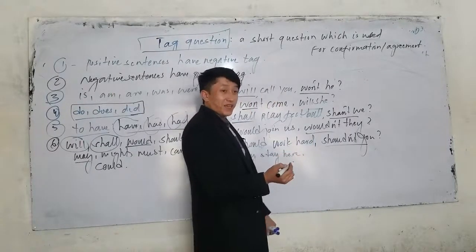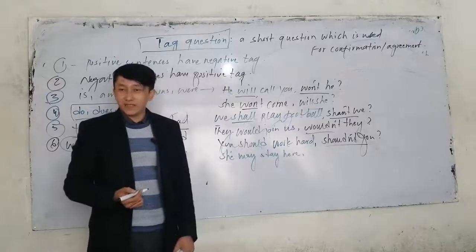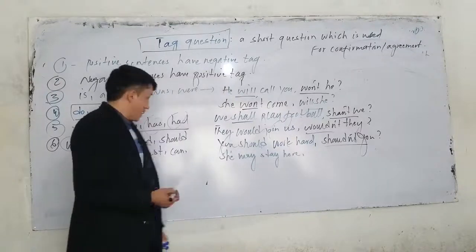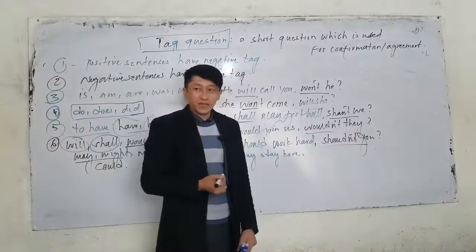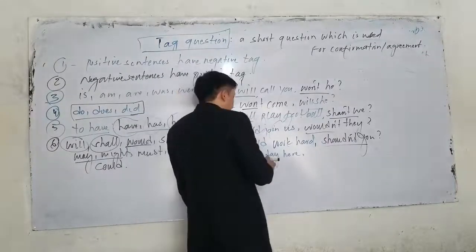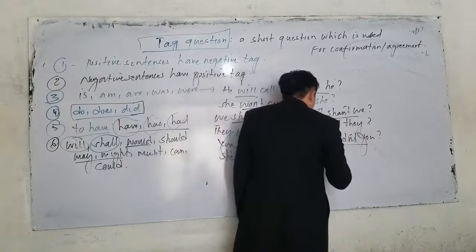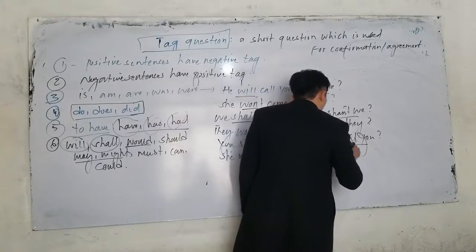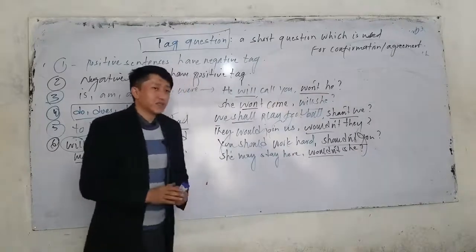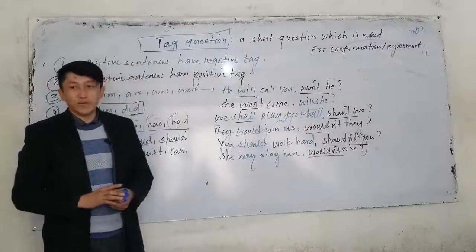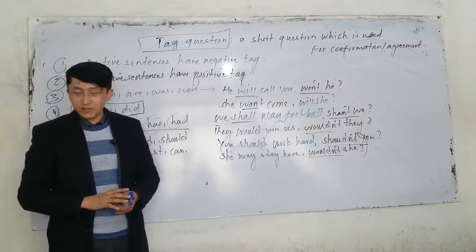Mayn't? Do we have mayn't? No. Mightn't? What should I use? The tag question should be wouldn't. She may stay here. What should I say? Wouldn't she or would she? Wouldn't she. Because we cannot make the contraction form of may and might. We don't say mayn't or mightn't.